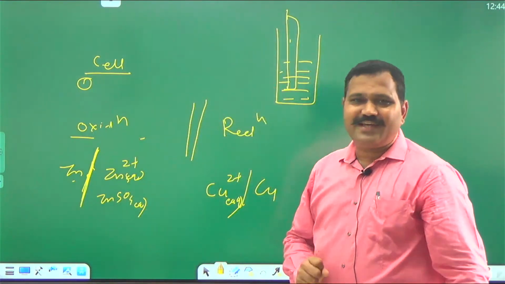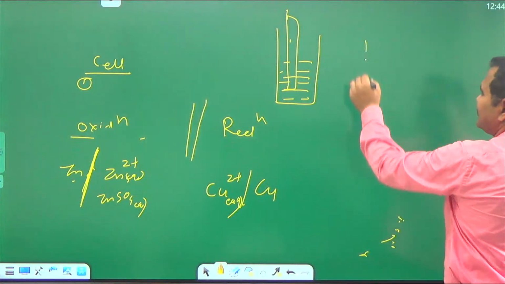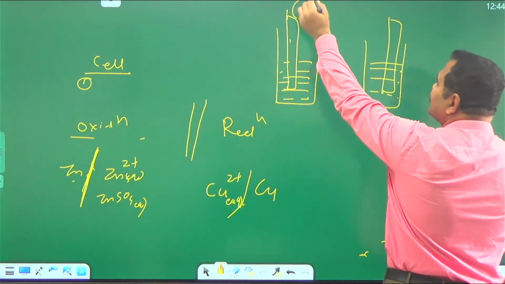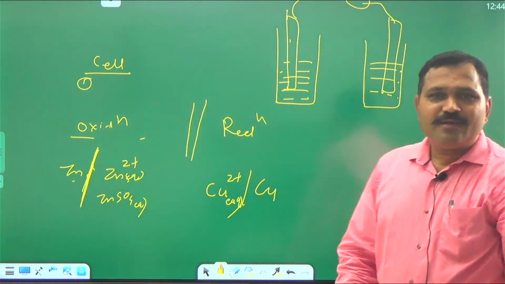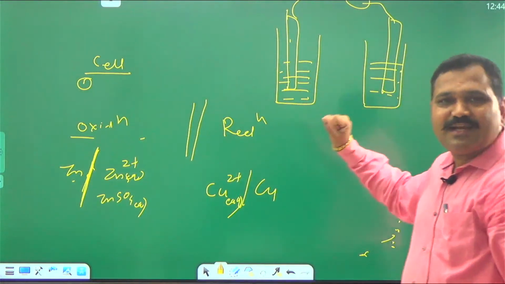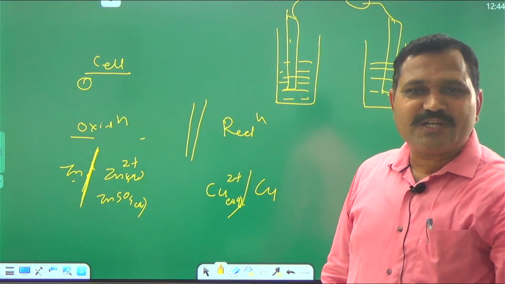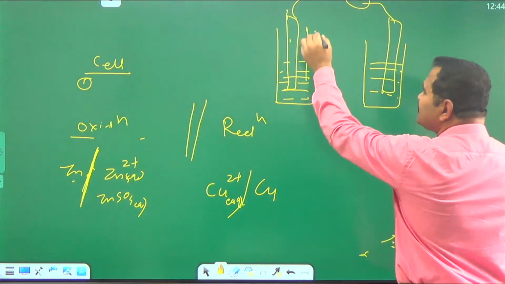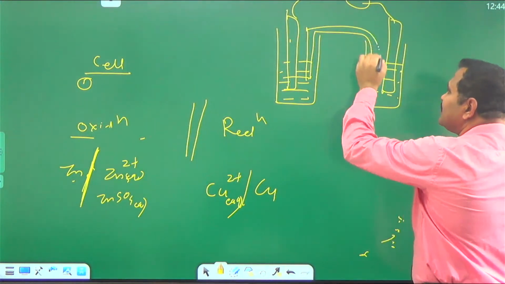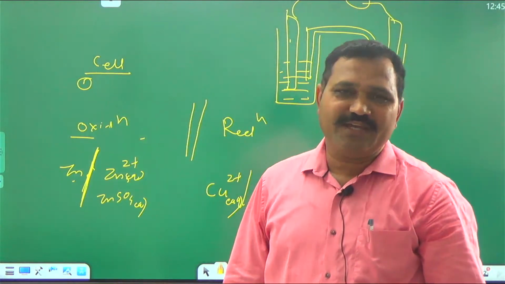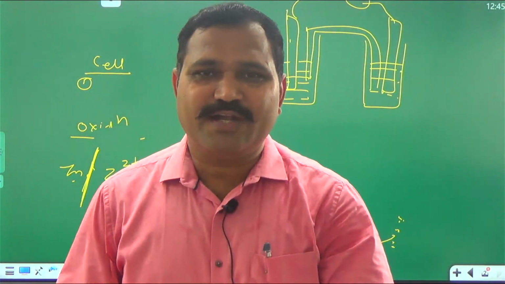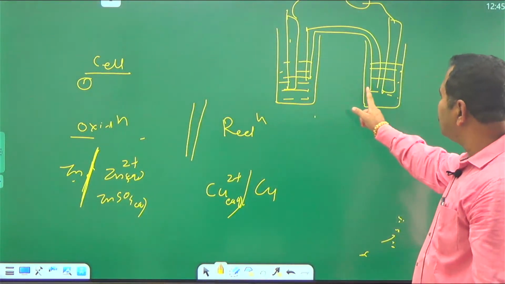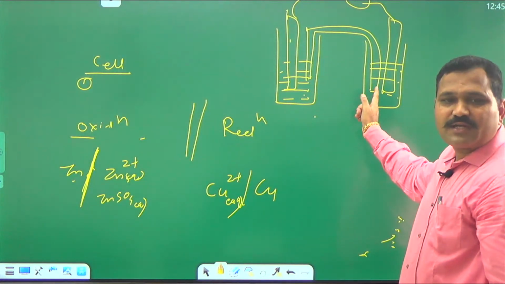And the double vertical line: here another electrode is dipped in solution, they are connected through an external circuit, but this half cell is not connected with the other half cell. The circuit is not completed. For that purpose, we are using a salt bridge for making contact, or for completion of the circuit. Now, between these two solutions there is a contact.